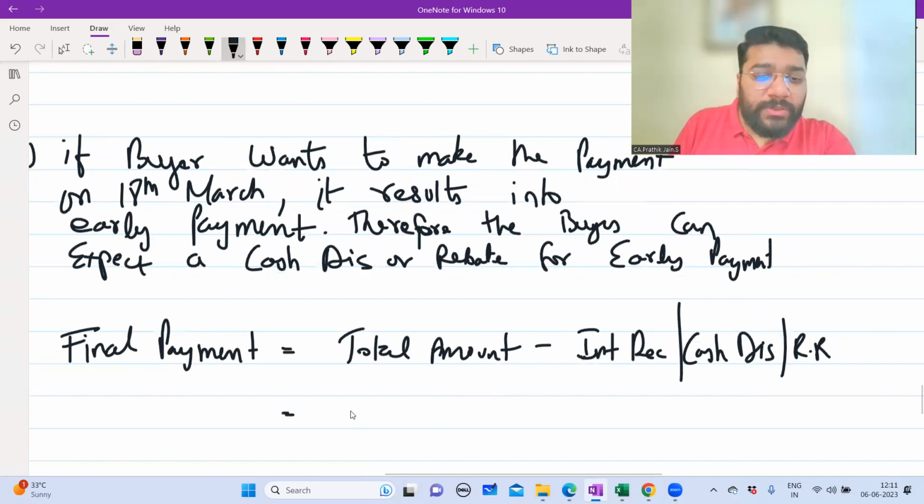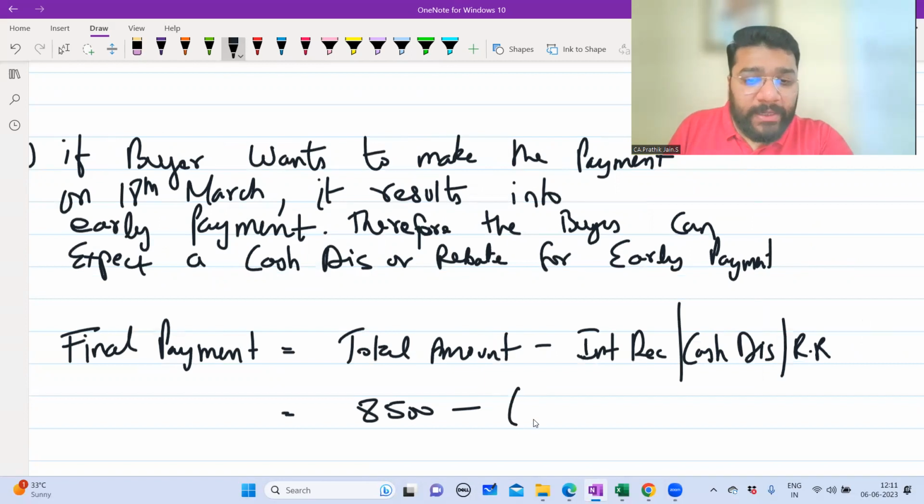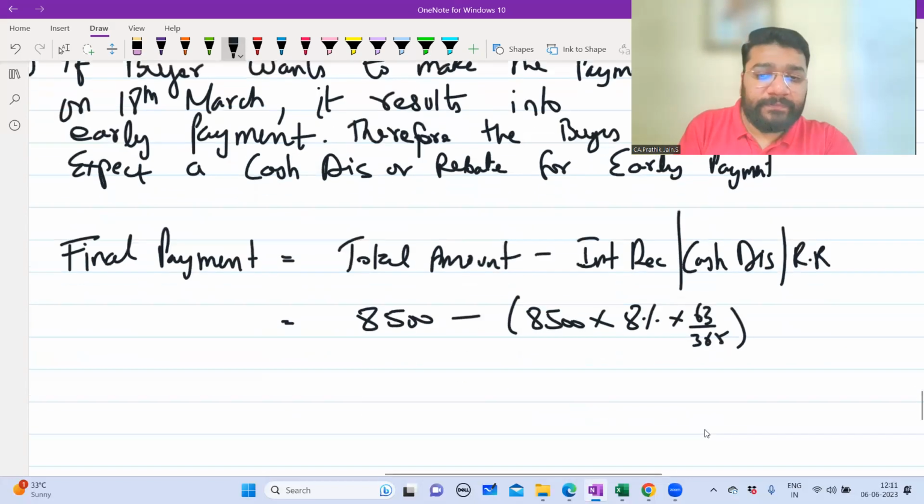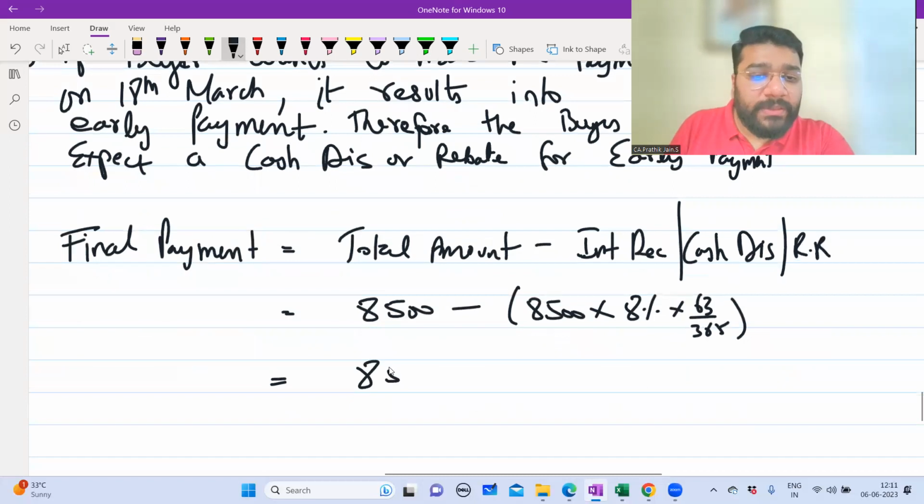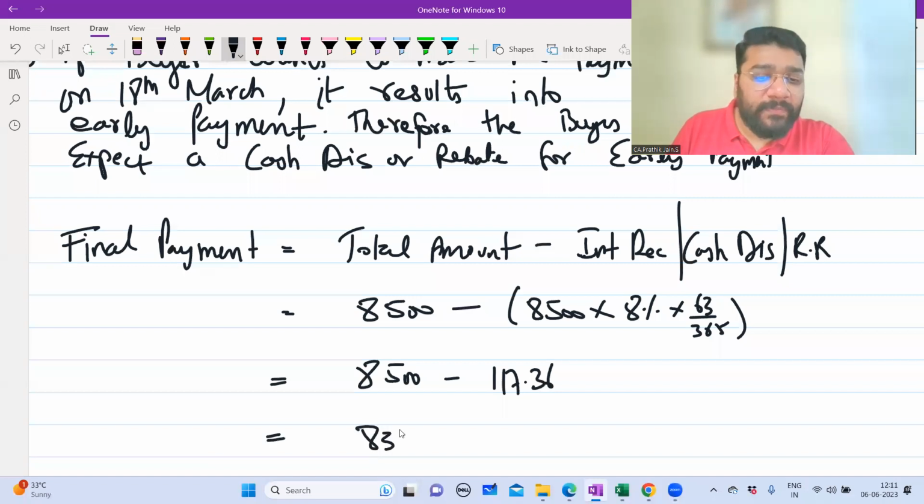So total amount is how much? 8,500. Interest, you have to calculate, so you can show the calculation here itself: 8,500 into 8% into 63 by 365. So 8,500 minus 117.36. So it is 8,383.